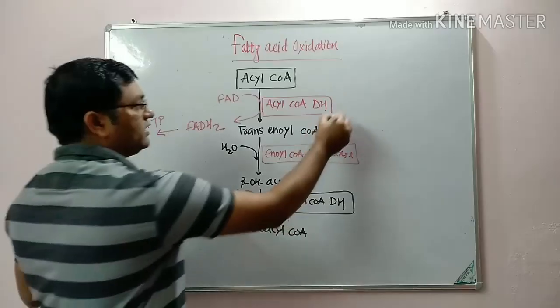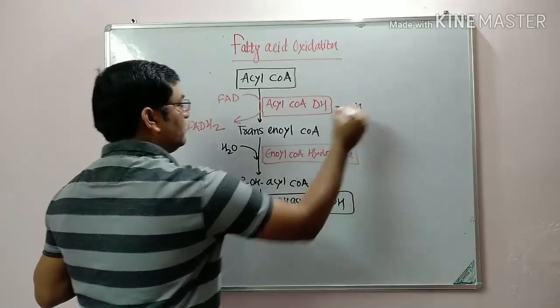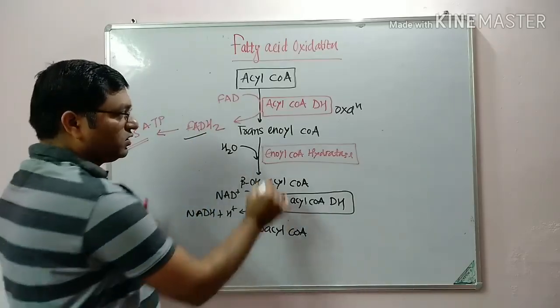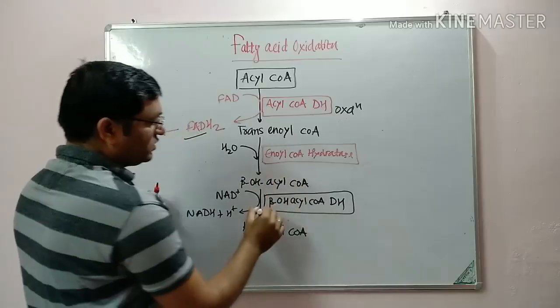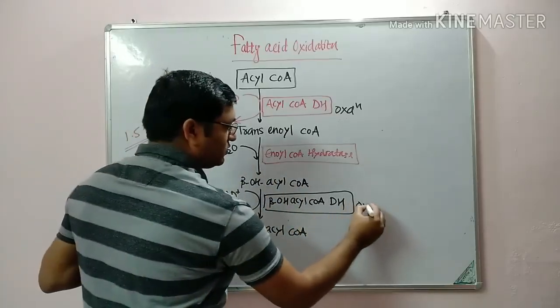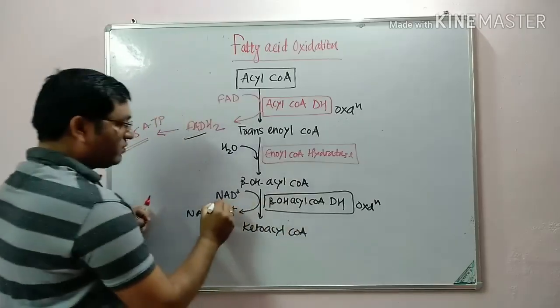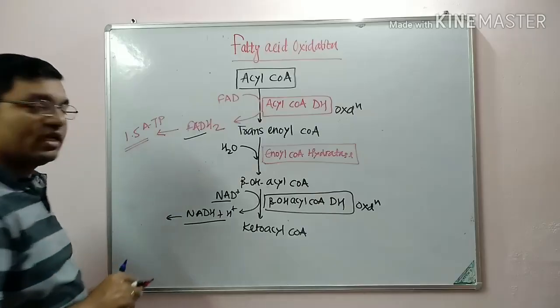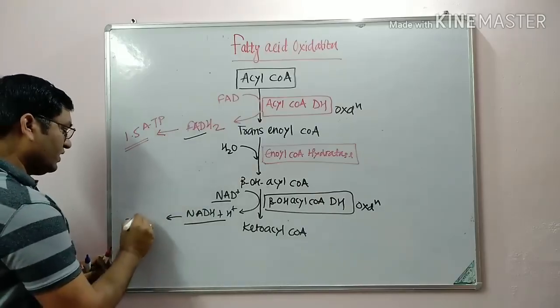So this is the oxidation with simultaneous formation of FADH2. This is hydration. Then again oxidation. There is requirement of NAD, which is converted into NADH, and in electron transport chain, this NADH will give you 2.5 ATP.